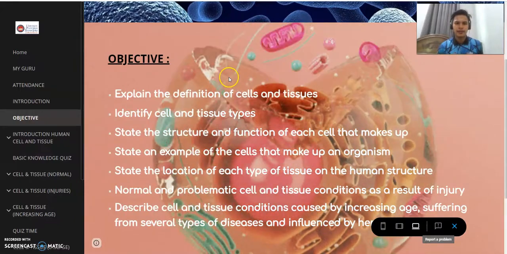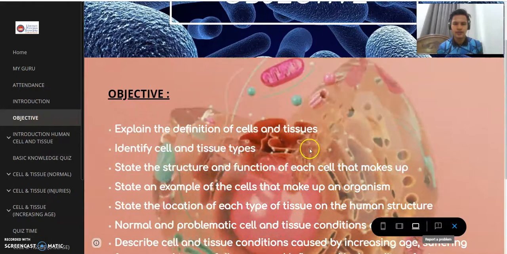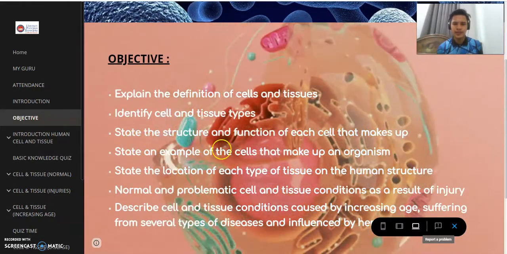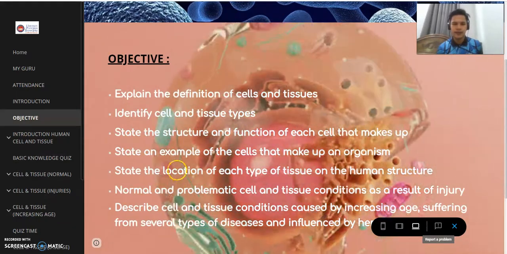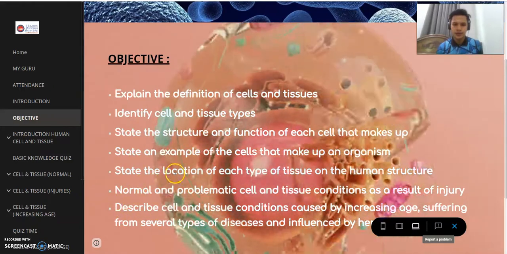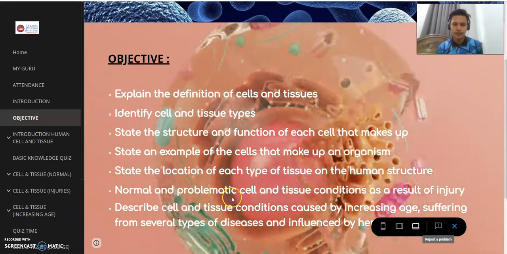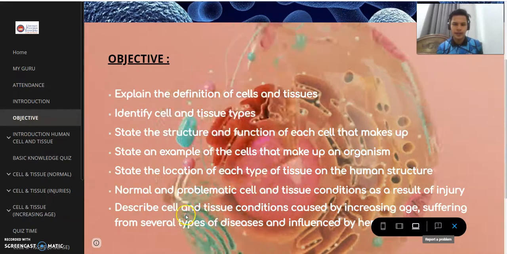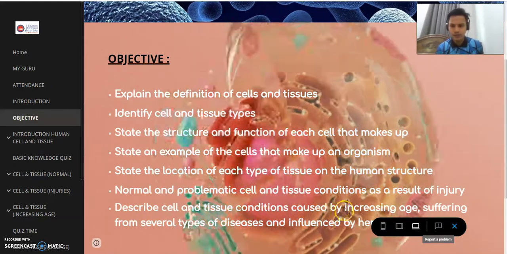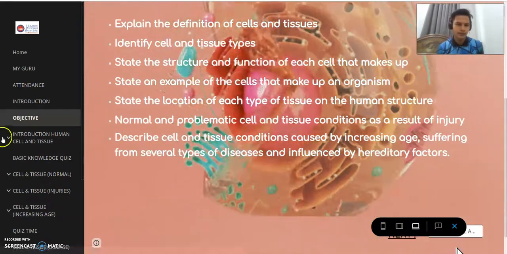We have explained in the objective page: number one, explain the definition of cell and tissue; identify cell and tissue types; state the structure and function of each cell that makes up an organism, with an example; state the location of each type of tissue in the human structure; and normal and problematic cell and tissue conditions. The last one is to describe cell and tissue conditions caused by increasing age, suffering from several types of disease, and influenced by hereditary factors.